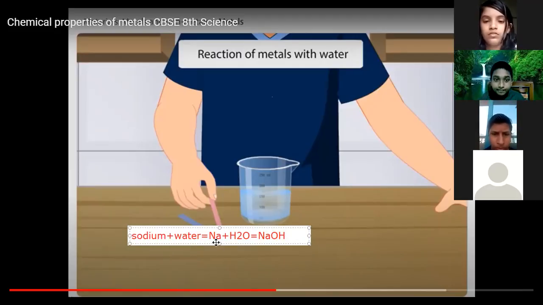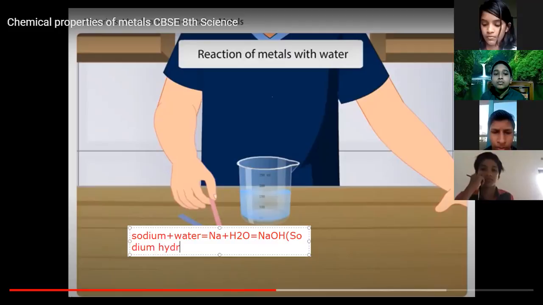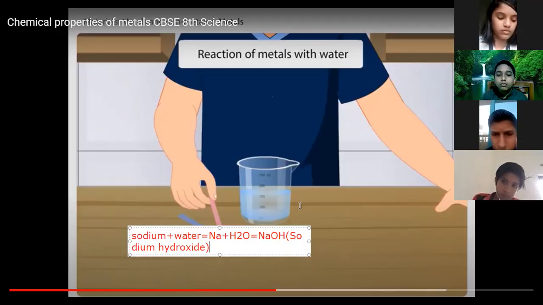Write this equation: Na plus H2O gives NaOH. Sodium, when it reacts with water, forms its hydroxide, that is sodium hydroxide. NaOH is sodium hydroxide, which is basic in nature. So the solution will be basic in nature.